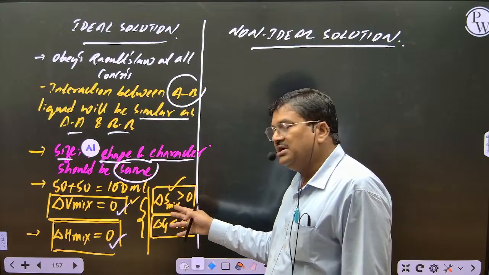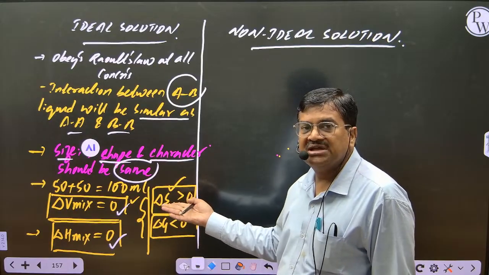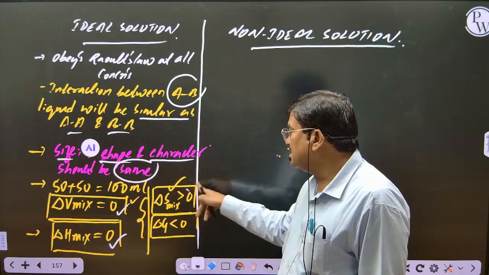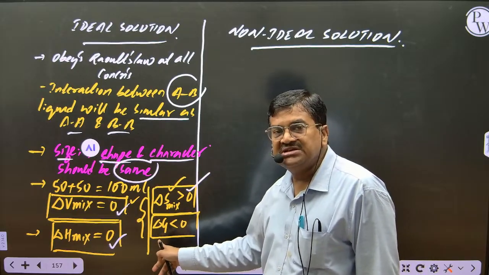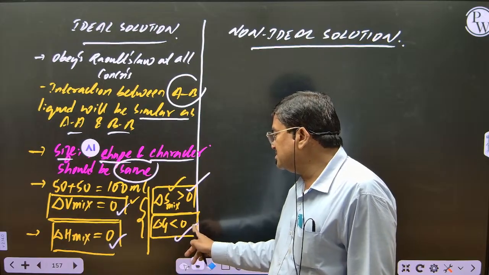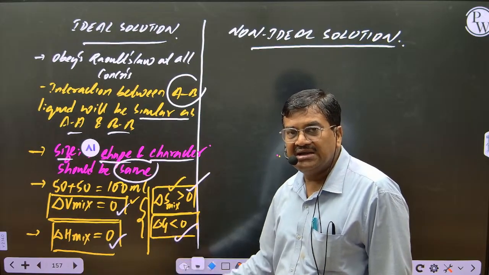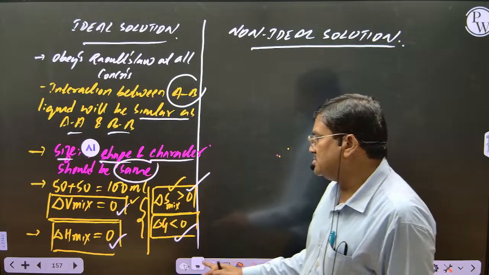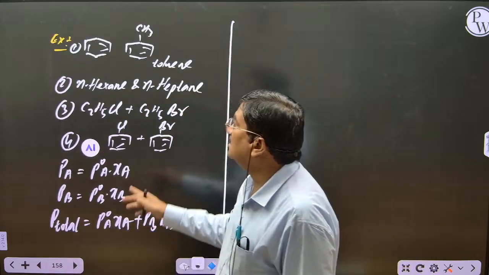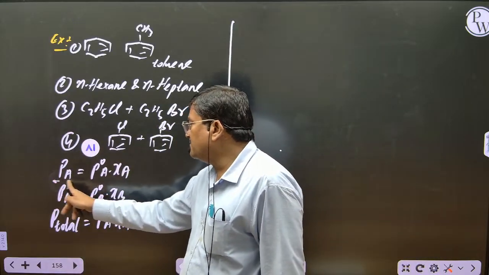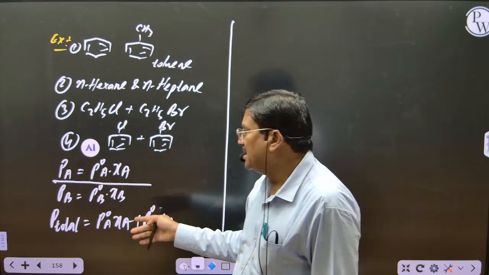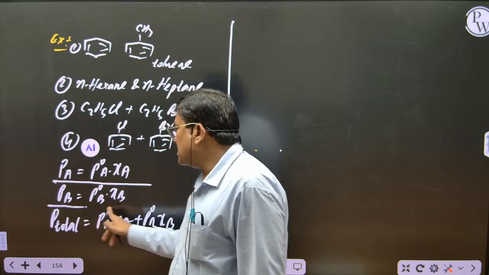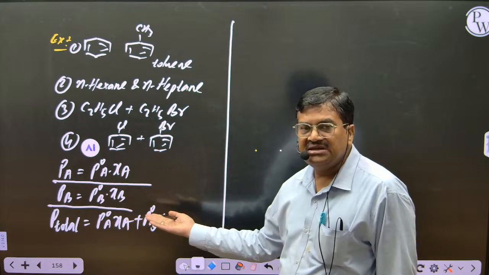And what will be the entropy change of mixing? Whenever we mix two liquids, randomness increases, so entropy change is greater than 0. What will be the Gibbs free energy change of mixing? It will be less than 0, because to be spontaneous, delta G should be negative. Understood? Partial pressure of A, theoretically and experimentally, will remain same because interactions are same. Partial pressure of B, experimentally and theoretically, will be same.